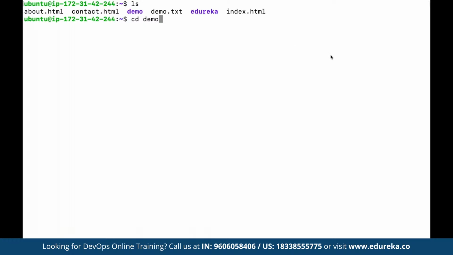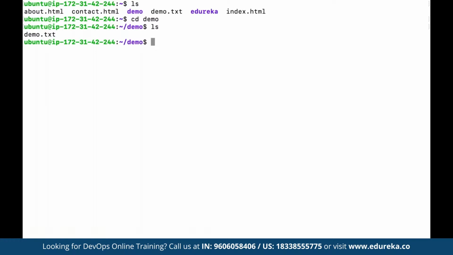We have demo as a folder created. So now if you want to move into demo, we can define demo, and now we can see that we have moved into demo. Since we have already copied the file, if we use ls under demo, we would be able to see this demo.txt file has already been copied here, right?